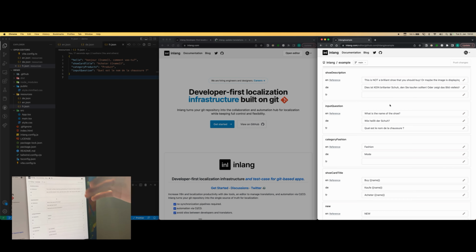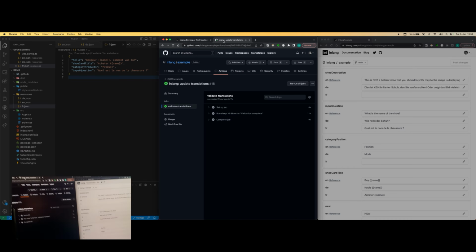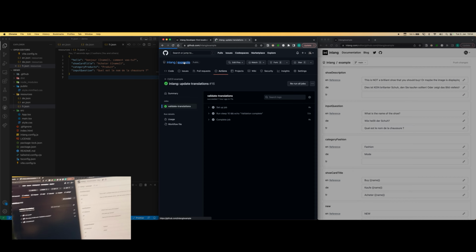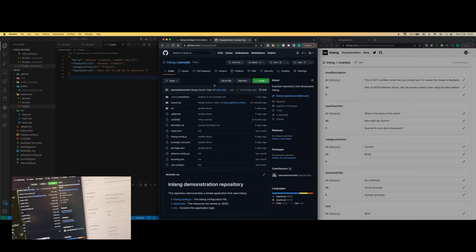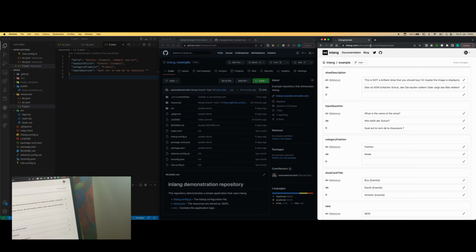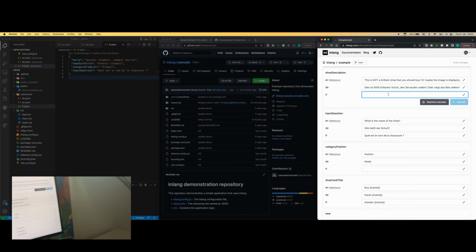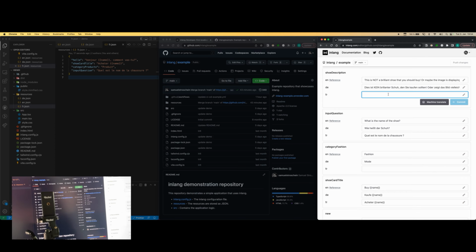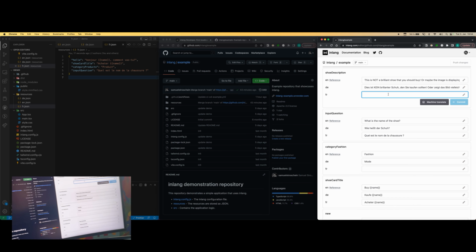Let me show it in action to you. So we have the Inlang editor. That's the front end and interface that translators work on, which just takes a regular Git repository like this one. There we go. A regular Git repository. I just take the link. There we go, github.com/inlang example. And I, as a translator, can now directly contribute to this repository, even though I'm not technical.